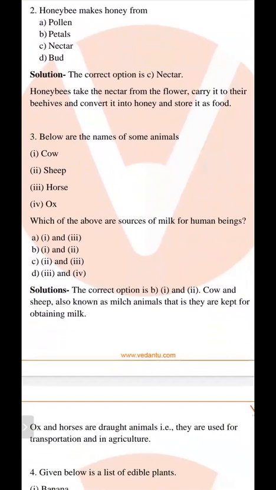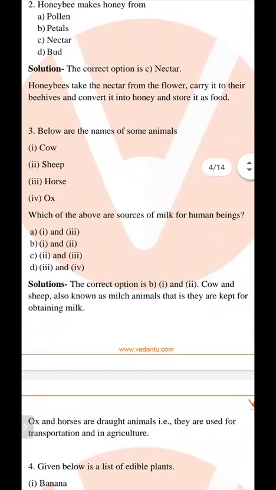Below are the names of some animals: cow, sheep, horse, and ox. Which of the above are sources of milk for human beings?